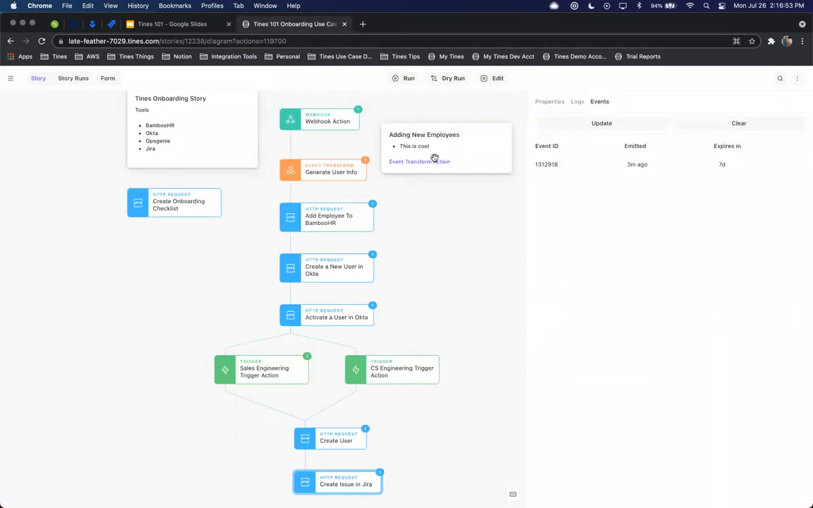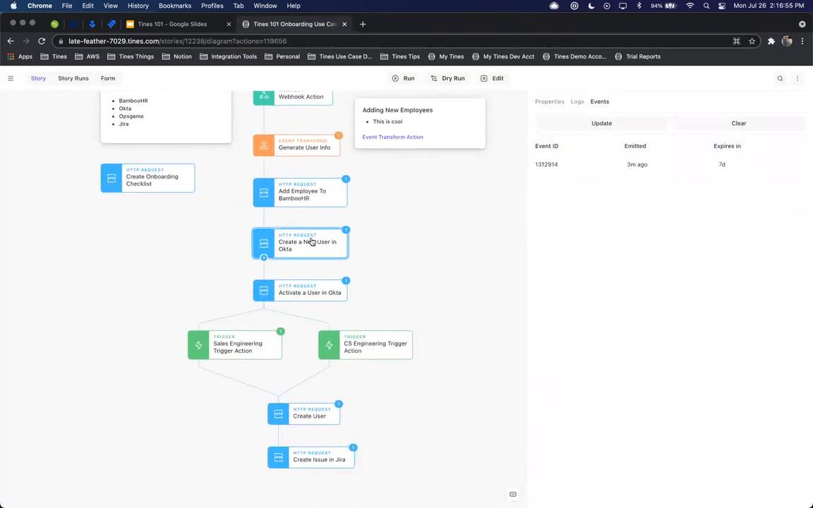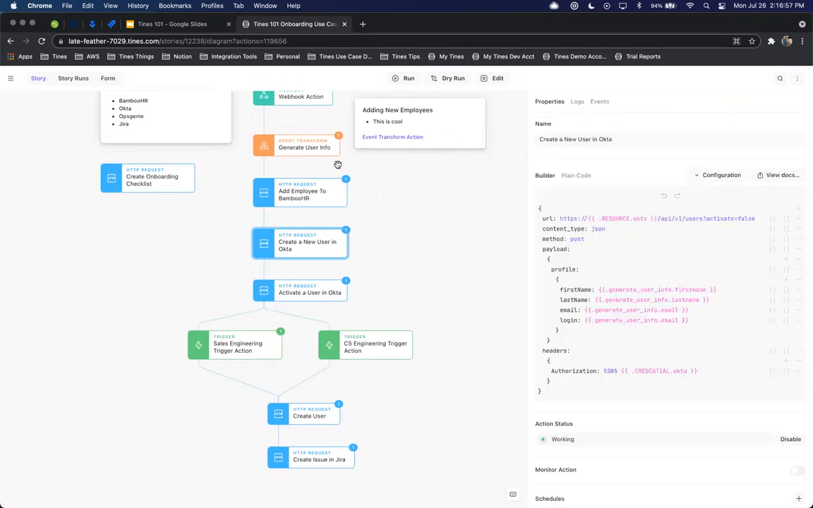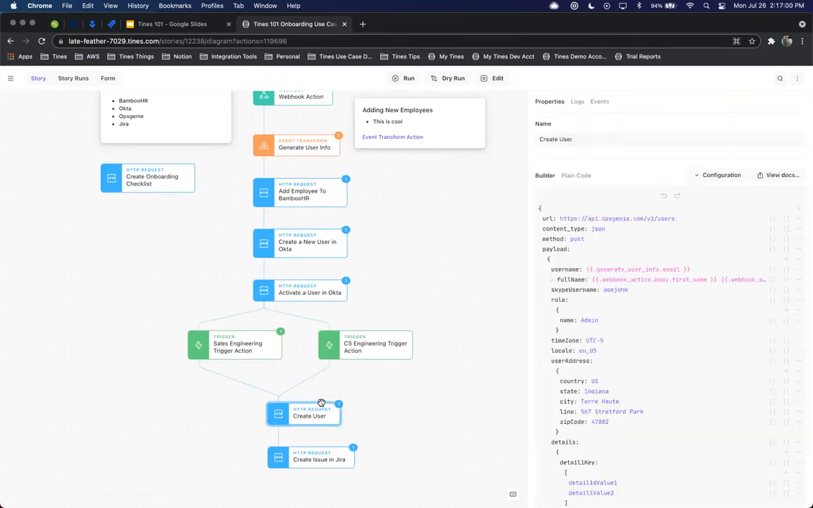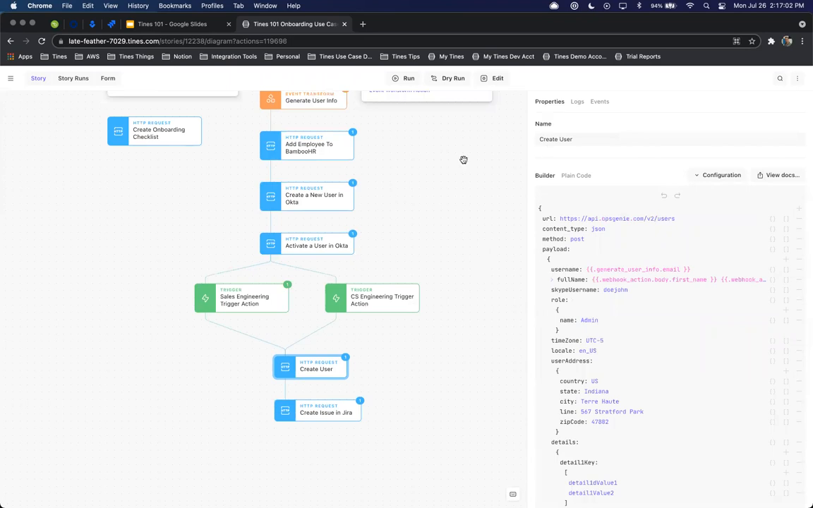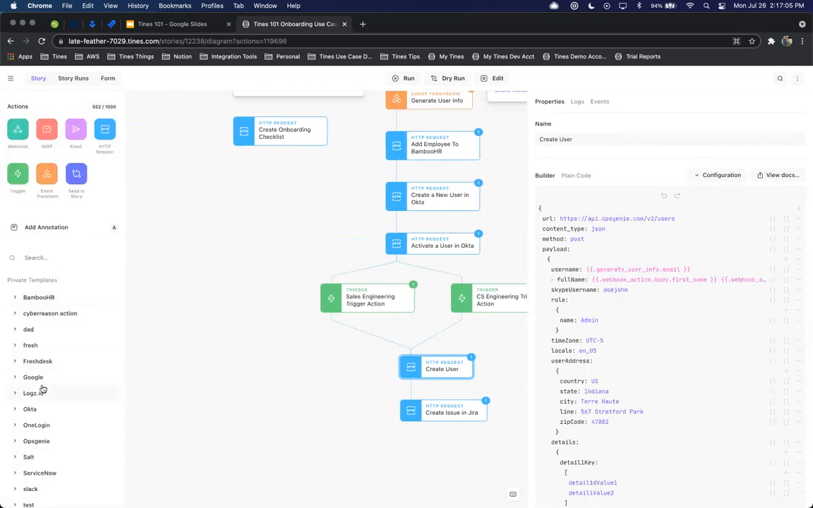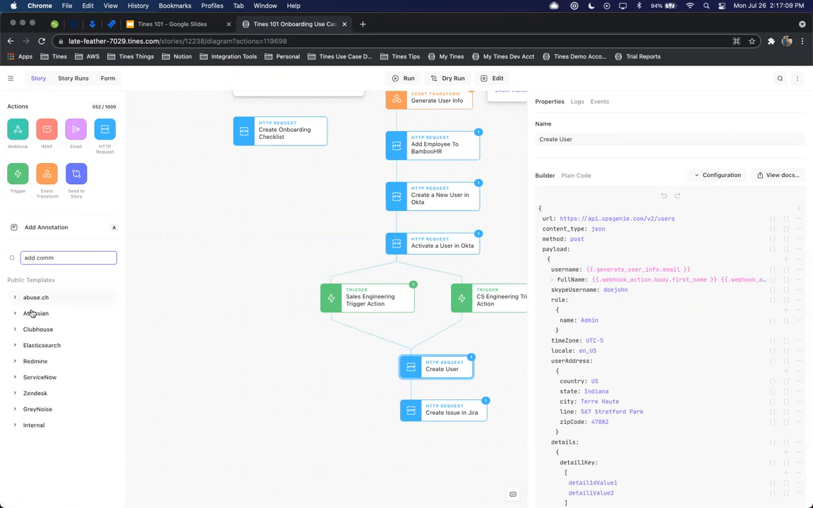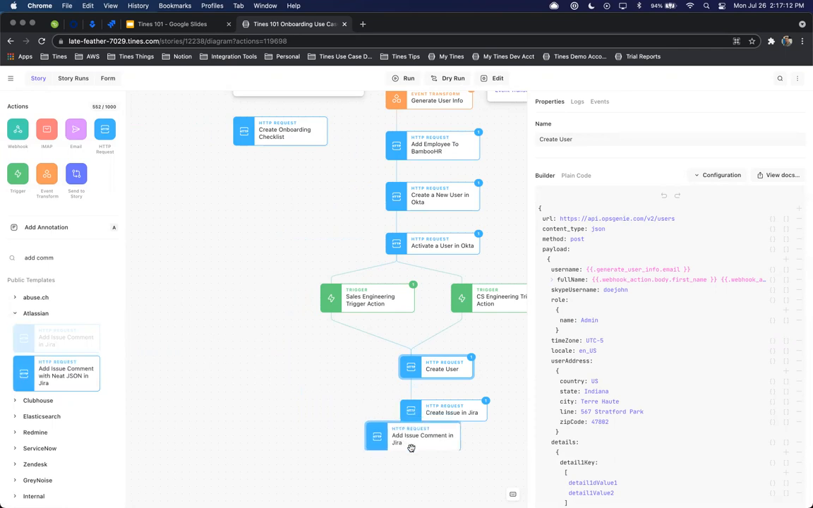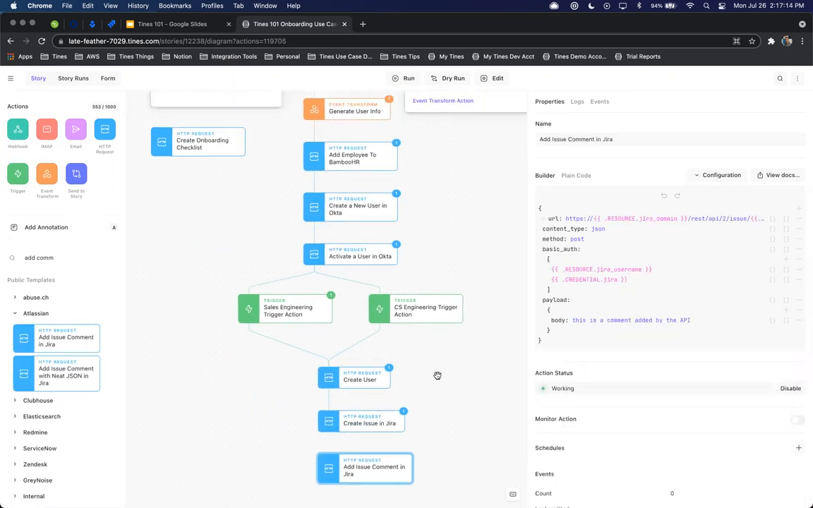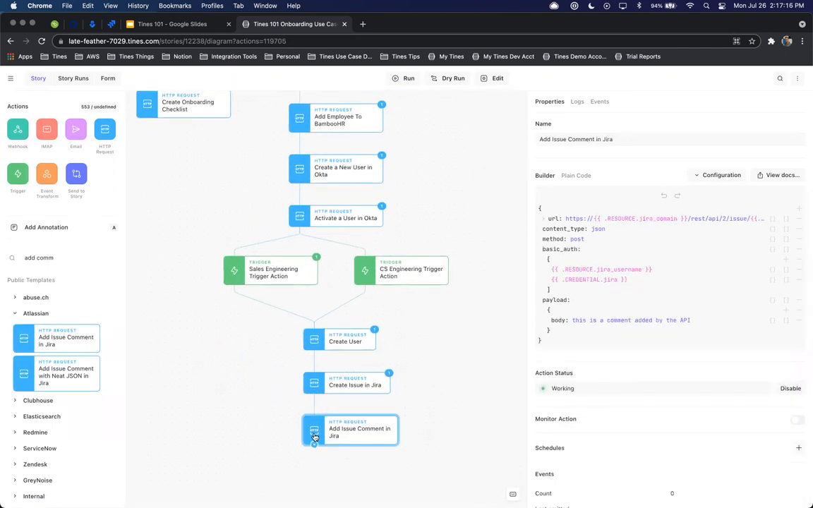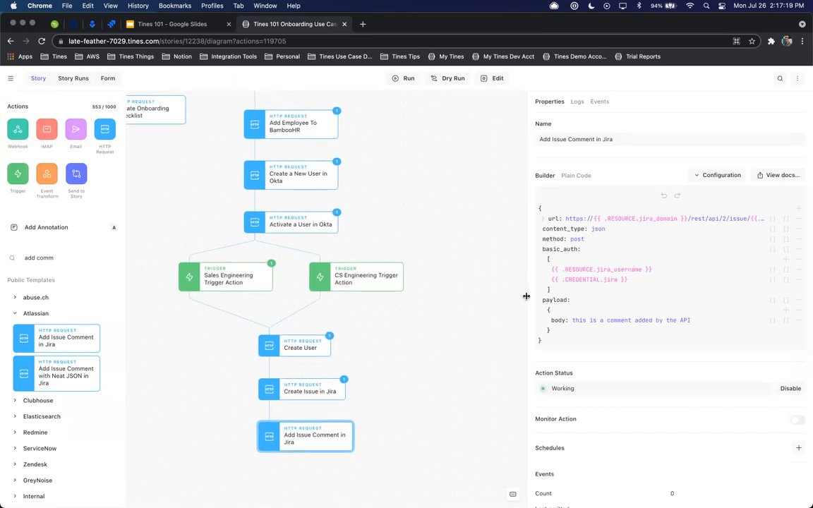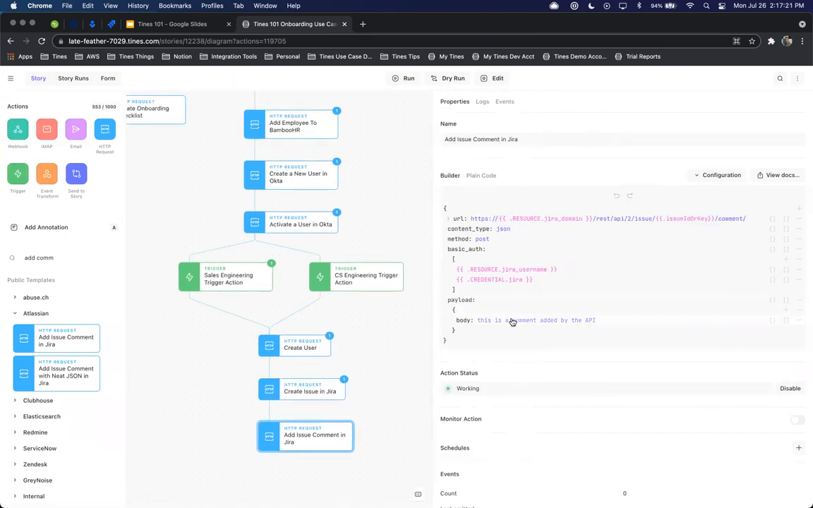So if we wanted to say each time that the validation link was clicked for Okta or for Opsgenie, we can go ahead and we can add in the ability to add a comment in Jira. So if we wanted to say add comment, we can go ahead, drag and drop that on. And again, same type of process. So we'll go ahead, tie up the create issue. And we're just going to say success.